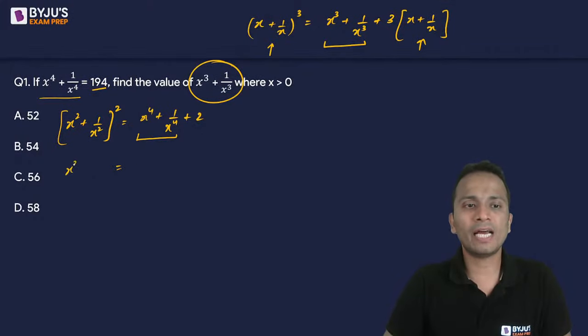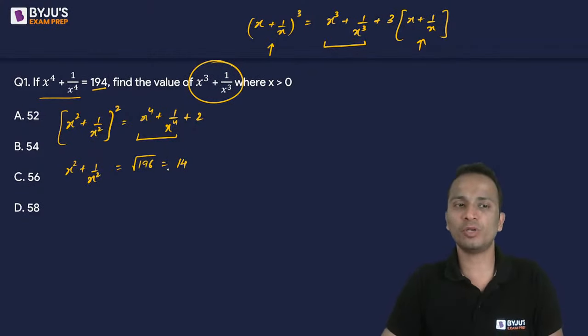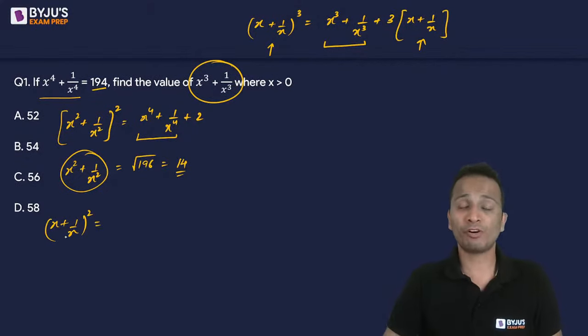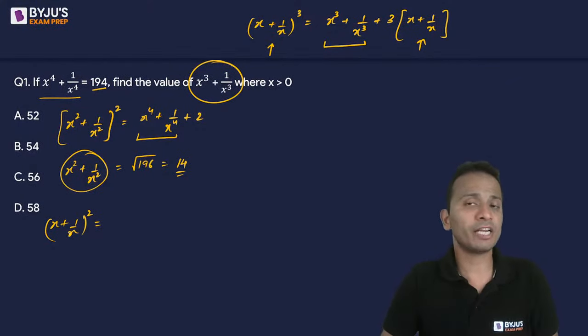So I can now write that x square plus 1 upon x square will be equal to under root of 196, that is equal to 14. Okay. So the value of x square plus 1 upon x square is 14. Now using this, I'll be using the formula of x plus 1 upon x whole square, from where I'll get the value of x plus 1 upon x, which I'll substitute in the equation that I've written at the top of the screen, and will get my desired result.